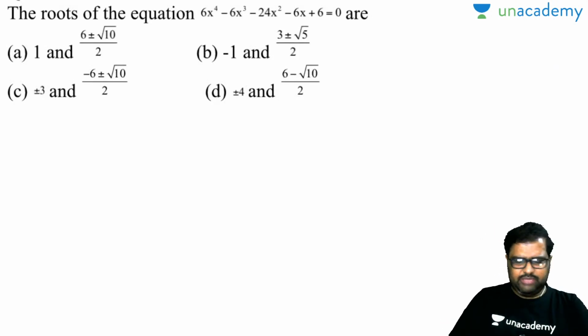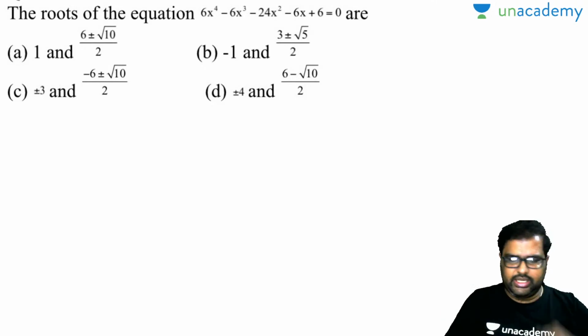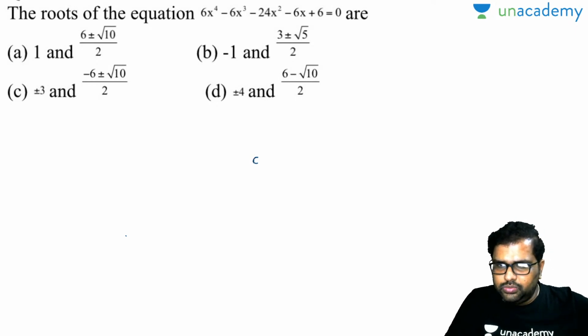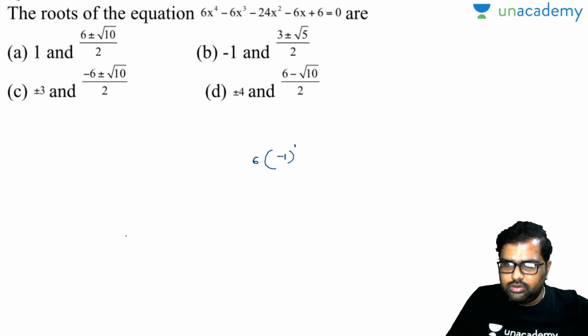This is very easy. If this type of question, Horner's theorem approach, just you substitute the values there, you will get the answer. So see here, I will substitute minus 1 there. So see here, 6 into minus 1 whole to the power of 4.